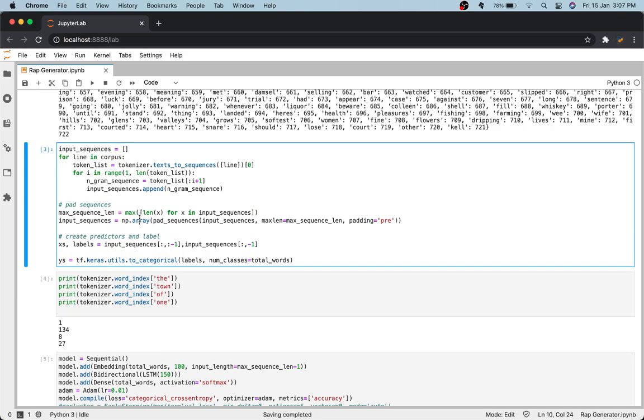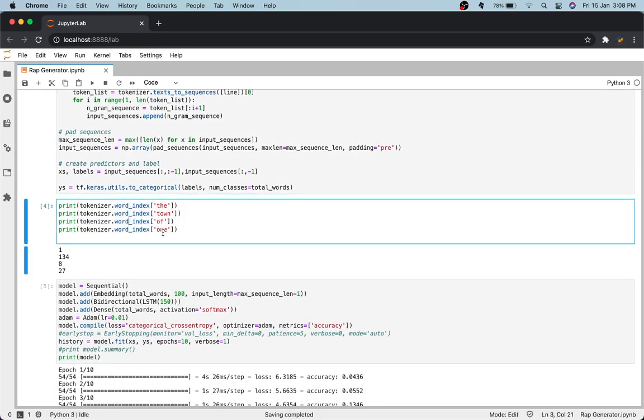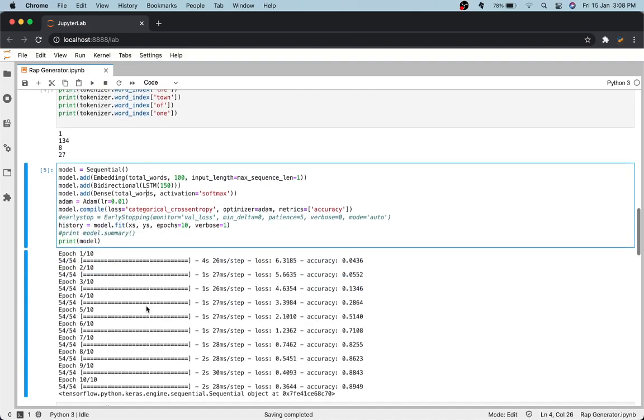The input sequences we convert to a numpy array, so processing becomes easier and faster. Then we create the predictors and label, which is very simple, and this converts everything to categorical. Then we get some word indexes, so you can see the is 1, down is 134, off is 8, and one is 27. Next is the model.